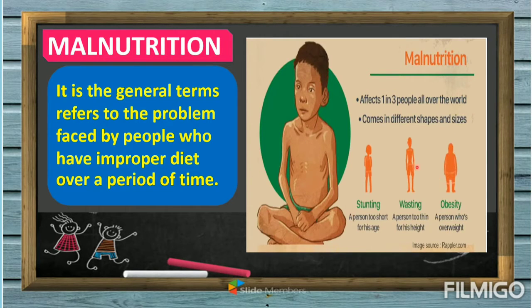these are the following examples that we can say a person is malnourished. So we have, for example, a person who is too short for his age. That is what we call stunting. Another, a person too thin for his height. So make sure your BMI is correct, or that you have balance with your age and with your height. Next, obesity. So it's a person who's overweight. So you can consider yourself malnourished not only if you are thin, but also if you are obese or too thin for your height.